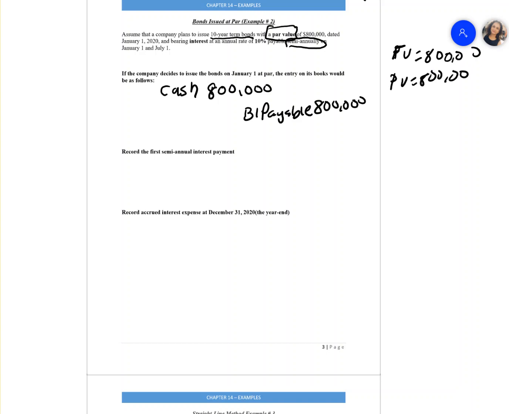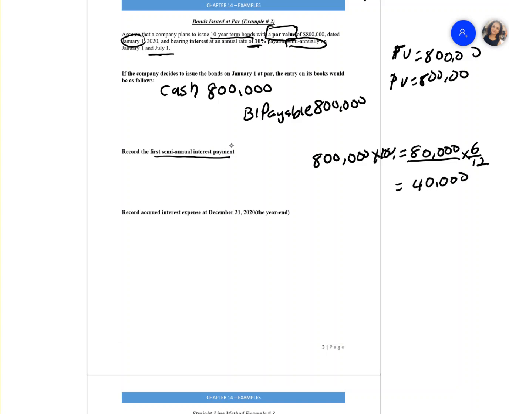Now going to your second question, the question is asking to record the first semi-annual interest payment. So when is your first installment due? We got the bond on January 1st, so the first installment will be on July 1st. How do we calculate it? We know the coupon rate is 10%. So 800,000 multiplied by 10% gives me 80,000. But this is our first semi-annual payment, and in a year there are two payments, so you multiply by 6/12, which gives you 40,000.